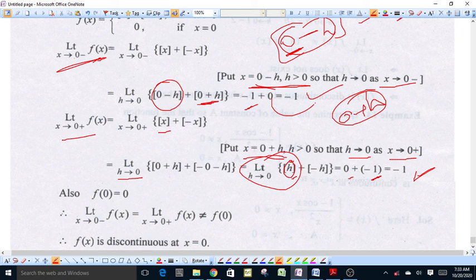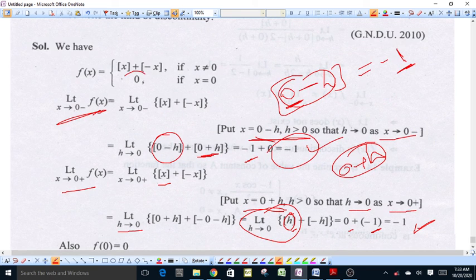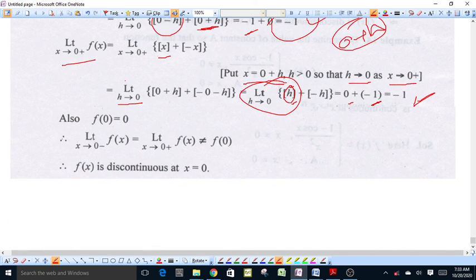Both left and right limits are equal, therefore the limit of this function exists and is equal to minus 1, but the value of the function at x equal to 0 is 0. This means the limit of the function is not equal to the value of the function. Therefore, f(x) is discontinuous at x equal to 0, and this discontinuity is of the first kind, removable discontinuity.